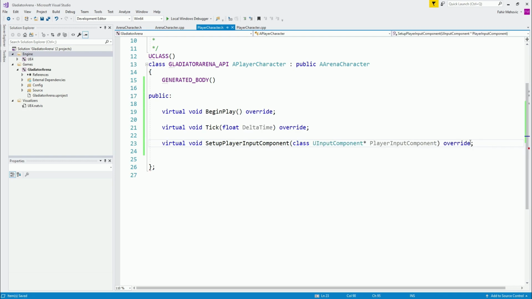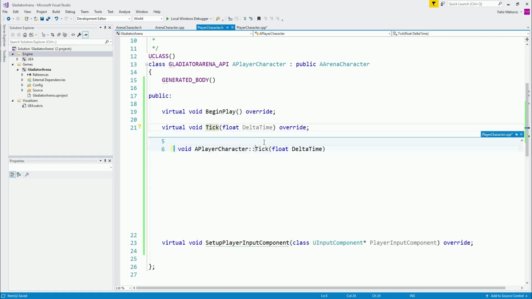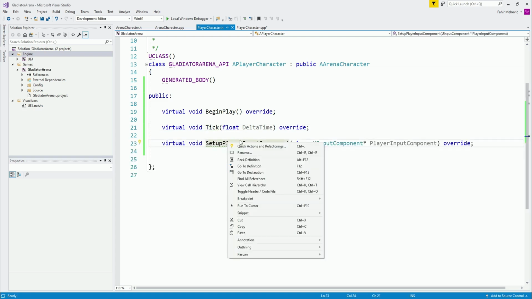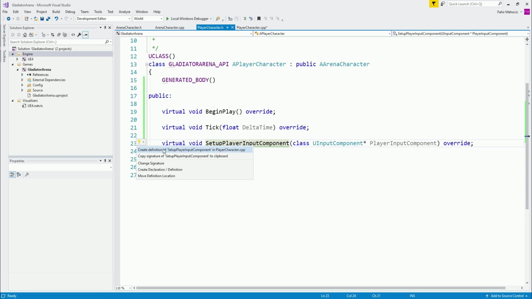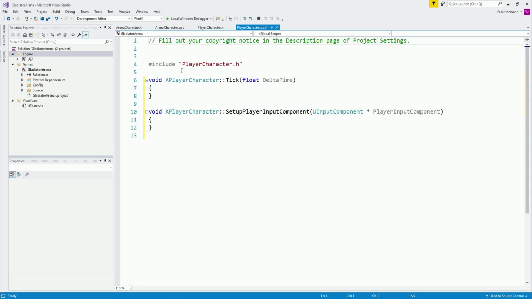Now we do need to implement all of these. If we don't implement them, then we will have issues and it will complain, as you can see over here. So I need to right click on the tick and implement it. Also right click on SetupPlayerInputComponent, Quick Actions and Refactoring, Create Definition, and it will create the definition automatically for us over here.